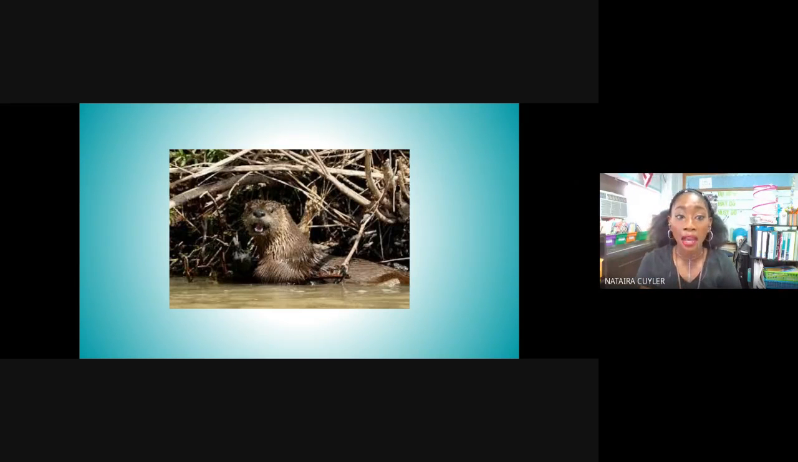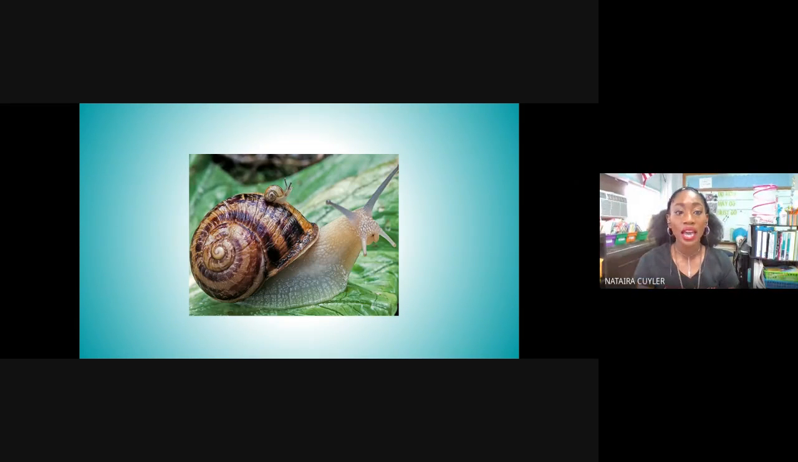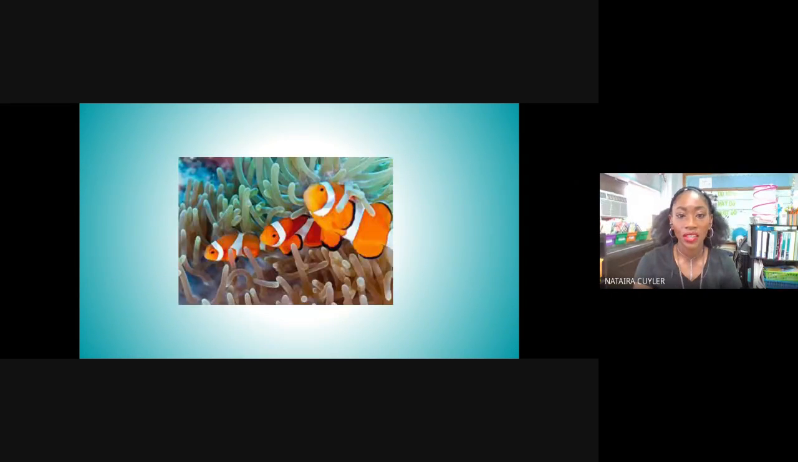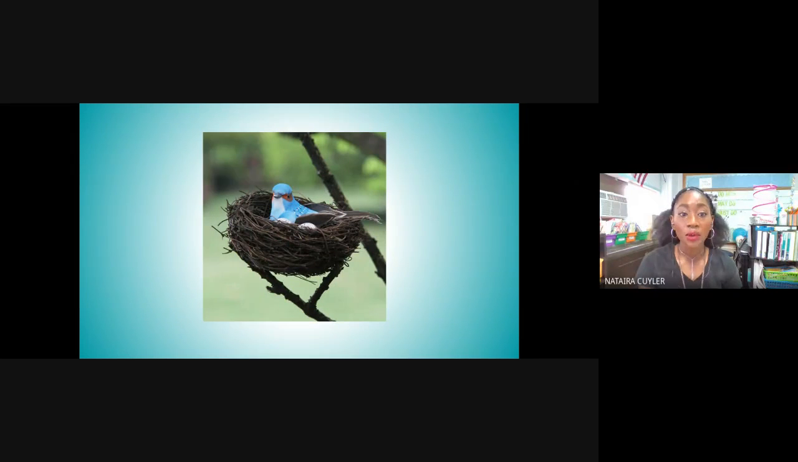Here we have an otter, and otters actually create dens to live in, and we see he created a den with his sticks. We have a snail, and he carries his shelter right on his back all the time. Here we have some clownfish, and clownfish live in the coral reef. That's what keeps them safe. And we have a bird, and we all know and have seen birds. They create nests to live in.